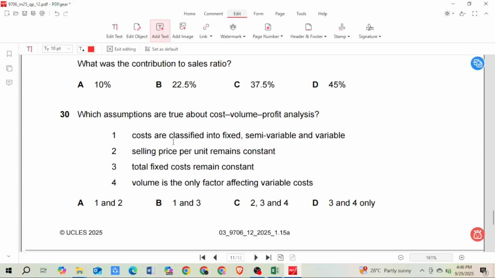And then the fourth one, volume is the only factor affecting the variable cost, or if you buy more, the more variable cost we have. Okay, so the three assumptions that we make here are selling price per unit remains constant, total fixed cost remains constant, and volume is the only factor that affects the variable cost. So your correct option for question 30 is C, 2, 3 and 4.